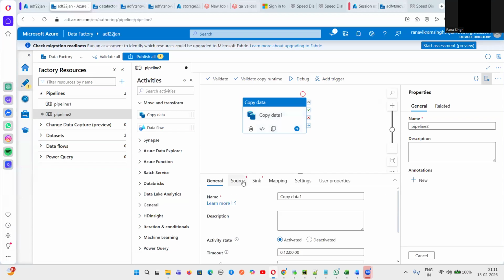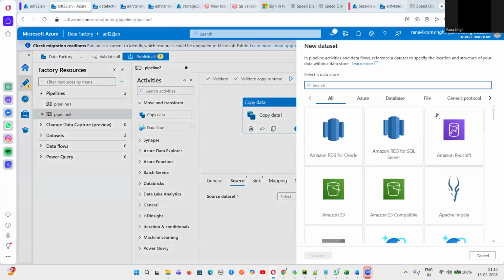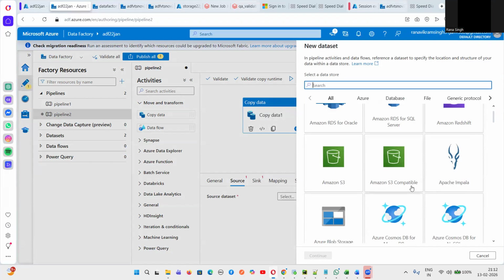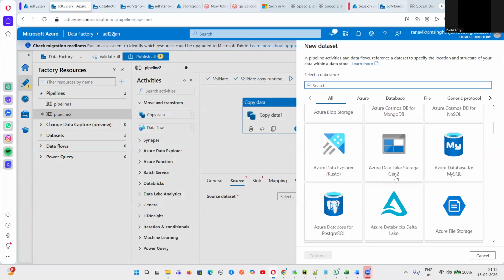So now this is, guys, the source. This is the target, the sink. If I go to source, guys, I have to click on new. As soon as I click on source dataset, I get, yesterday I told you, there are so many services provided by Azure. So these are the services, guys. You see Amazon RDS for Oracle, Amazon RDS for SQL Server, Amazon Redshift, Amazon S3, Amazon S3 compatible, Apache Impala, Azure Blob Storage, then Azure Cosmos DB for Mongo, and then Azure Data Lake Storage Gen 2.